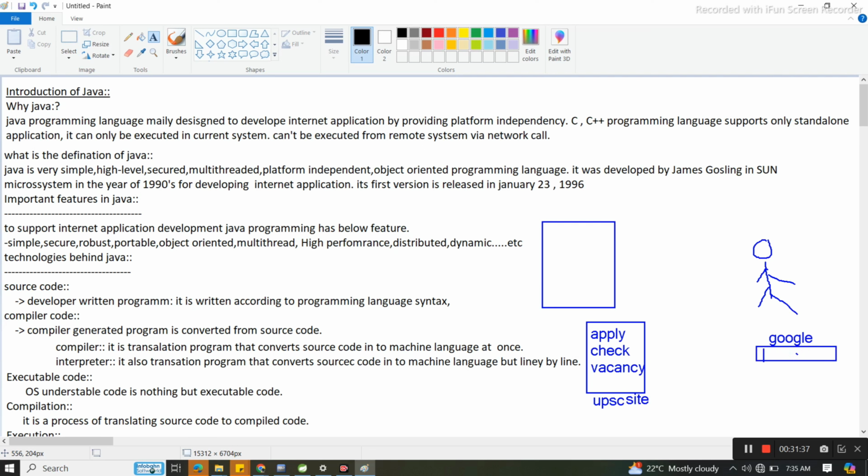Let's see, vacancy. Now we hit the application from Google. So how is it coming through the internet and how is it giving results to us? Understood or not? That is nothing but an internet application.